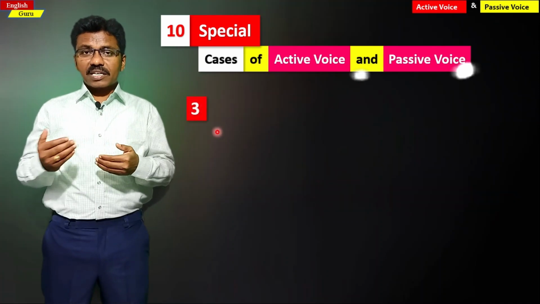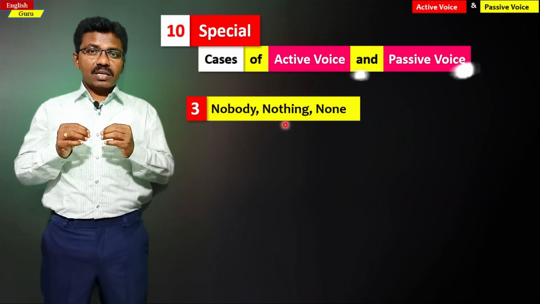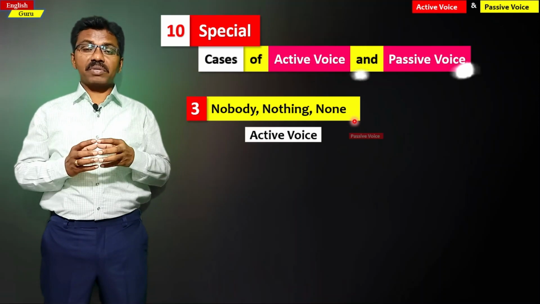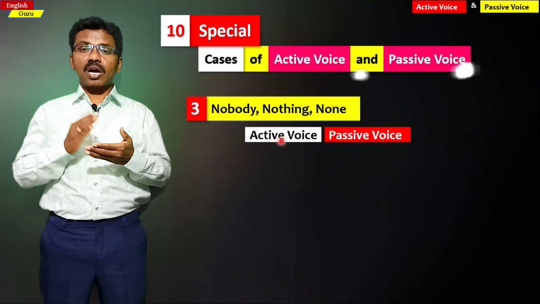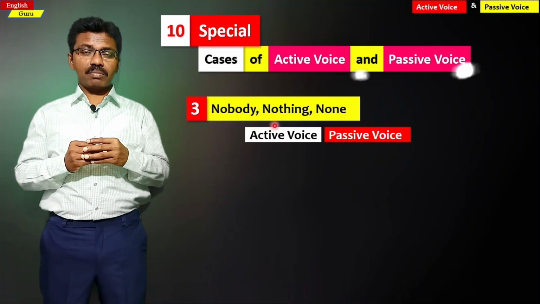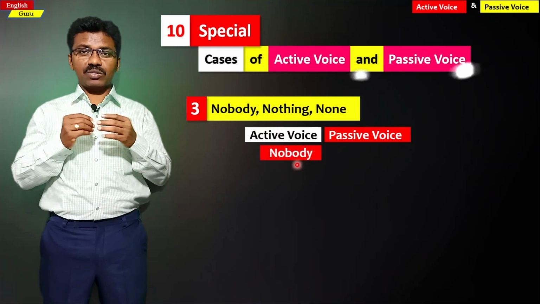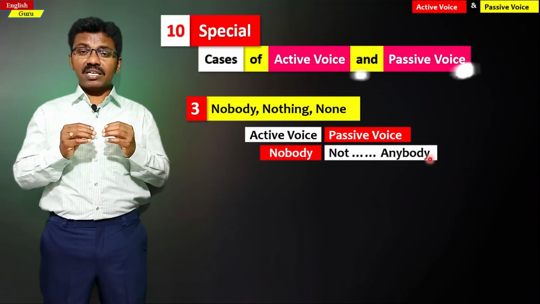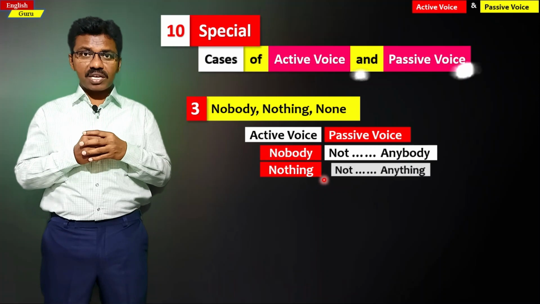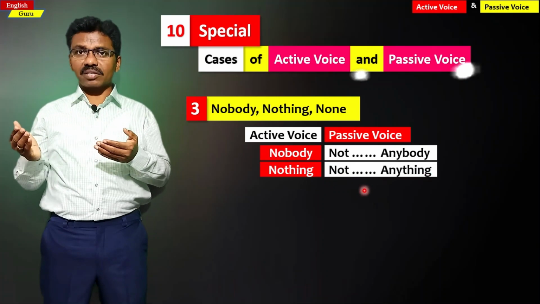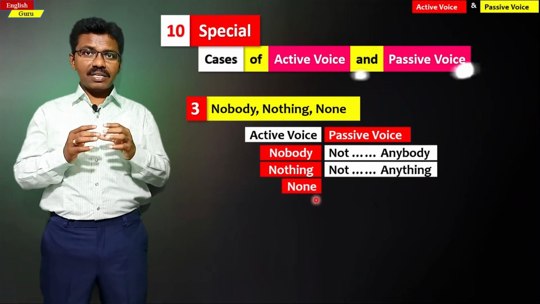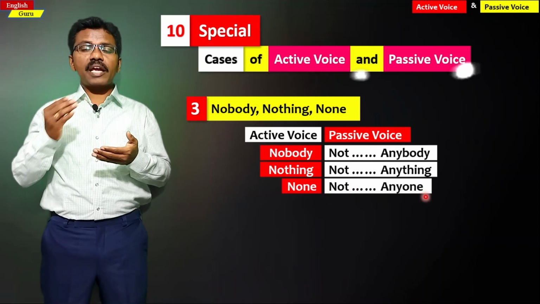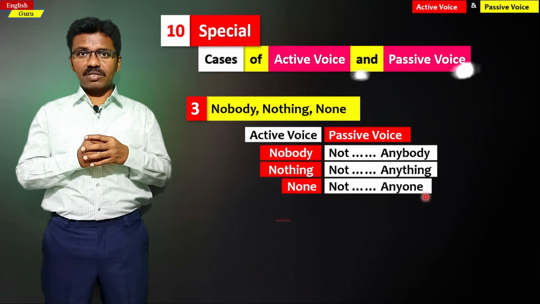The third special case is nobody, nothing, none. If any one of these three words is present in active voice, how do they change in the passive voice? For example, if nobody is there in active voice, it is changed as not anybody. If nothing is there in active voice, it is changed as not anything. If none is there in active voice, it is changed as not anyone. Let's see them in the examples.